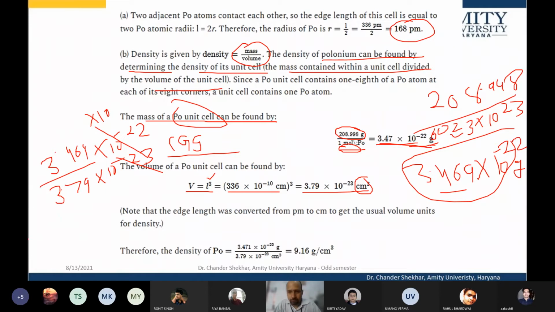So this is equal to 0.915. 0.915 into this 10, so this is 9.15 grams per centimeter cube.